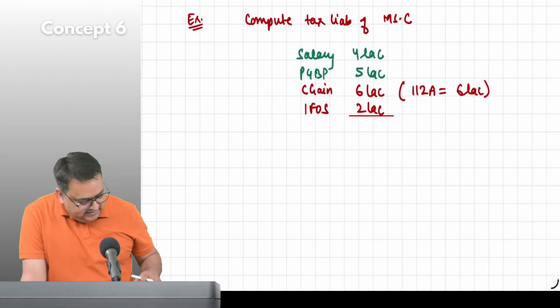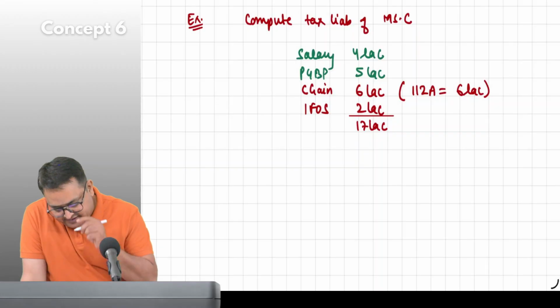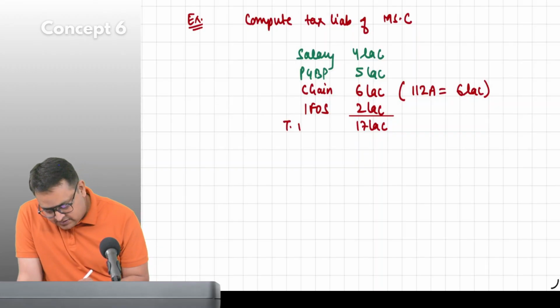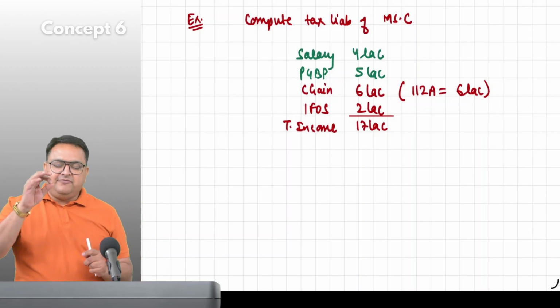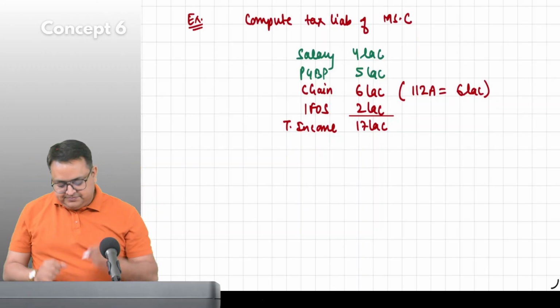So how much is the income she earned this year? 17 lakh. Yes, sir. Total income 17. Guys, whenever I say compute the tax liability, your mind should go to the special income.